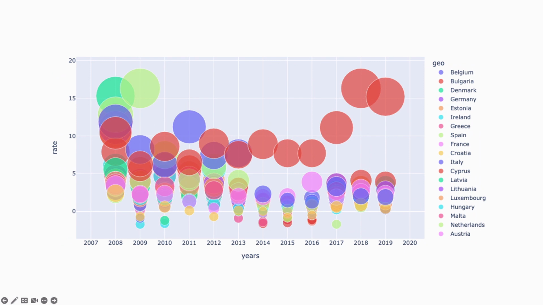And also in this table, the inflation rates of European countries according to the years are shown. According to this table, it can be seen that Turkey has had a higher inflation rate than other countries in general between these years. It can be said that Turkey has a big inflation problem compared to other European countries.